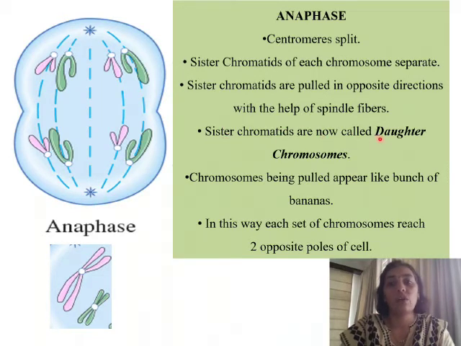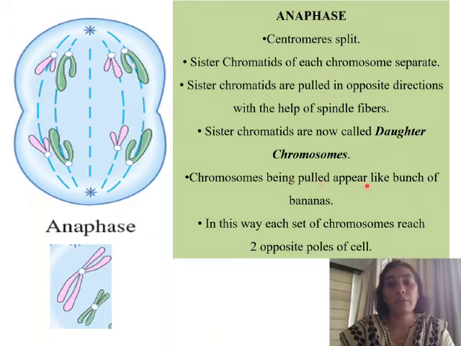Sister chromatids are now called daughter chromosomes. So now these are no more called sister chromatids because they have got separated. And now these sister chromatids are known by another name, that is daughter chromosomes.